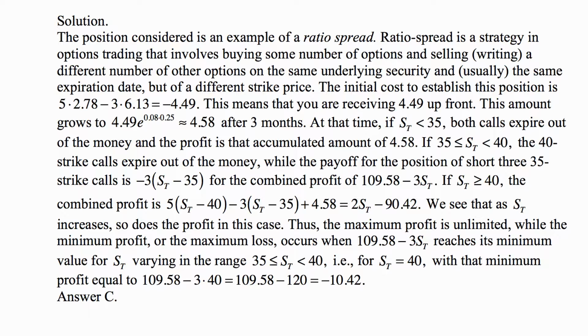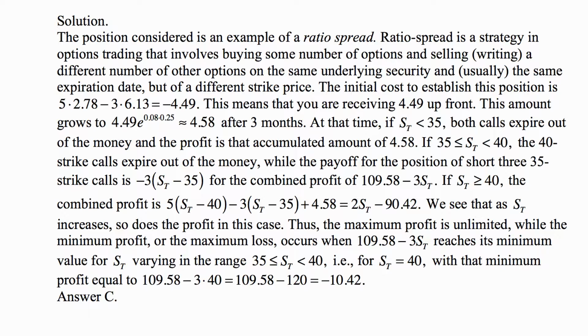At that time, if S sub t, the price of the underlying, is less than 35, both options expire out of the money and the profit is that accumulated amount of 4.58. If the stock is between 35 and 40, the 40 strike calls expire out of the money, while the payoff for the position of short 35 strike calls is minus 3 times the regular payoff of a call option with an exercise price of 35.